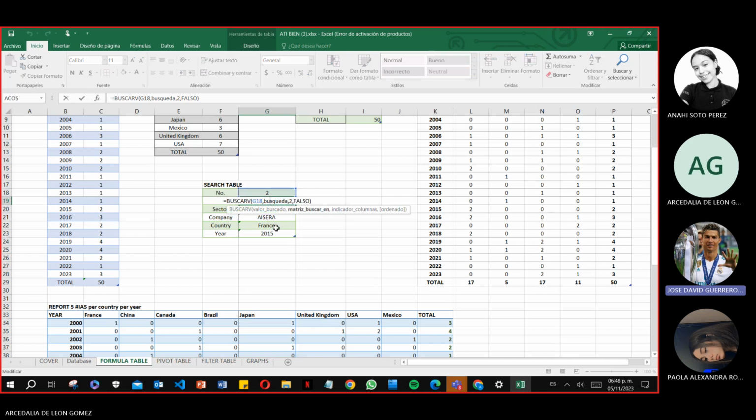And first we put the number we want to search. Then we select all the data table. Then the column where the data is, then false to give us the exact value, and so will be the table. So we do this in the entire Quickshare table, and when we finish, we change the number to the one we want, and the table will reflect the information of the number we choose.